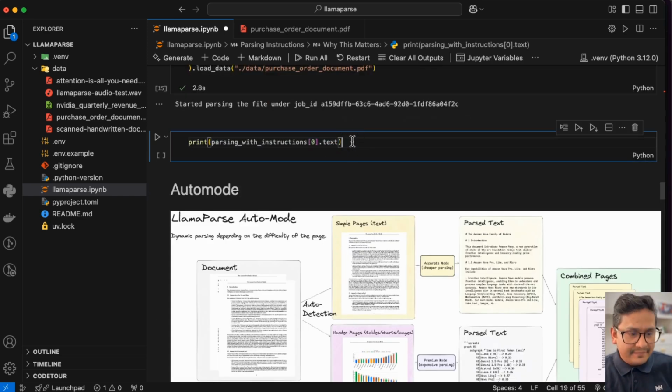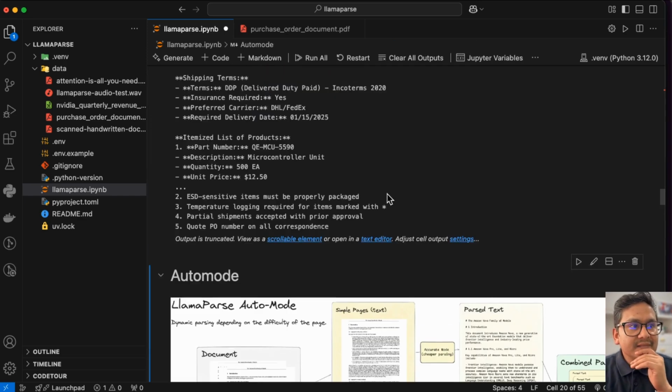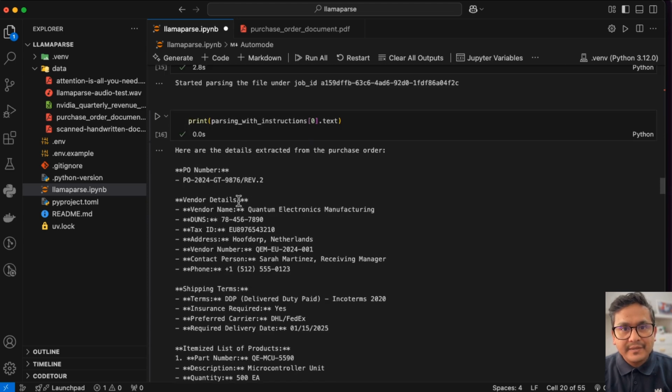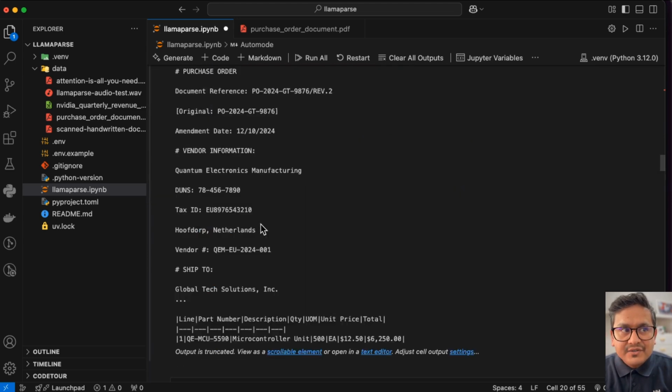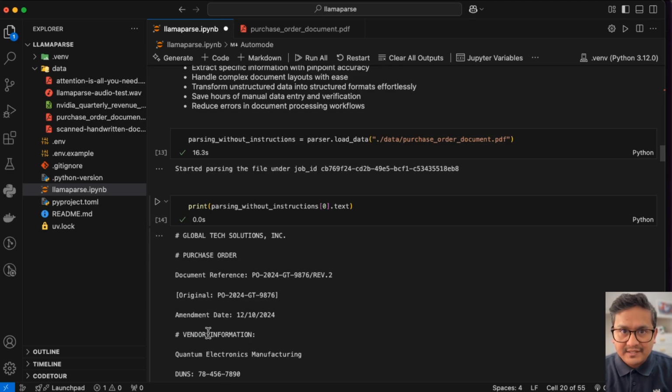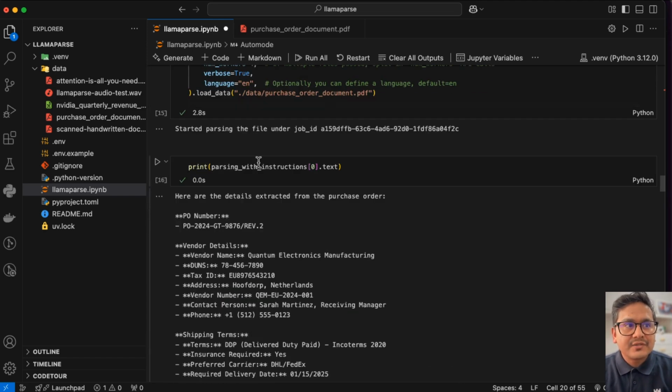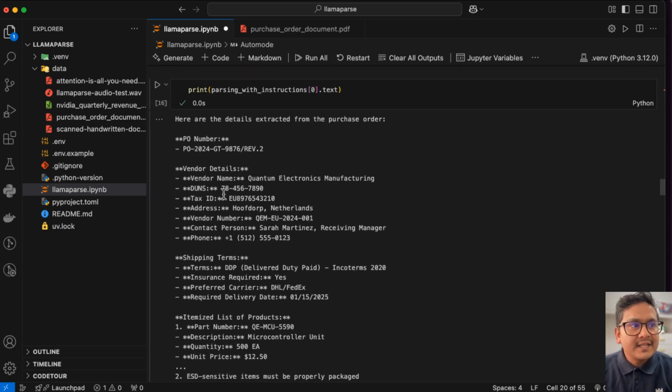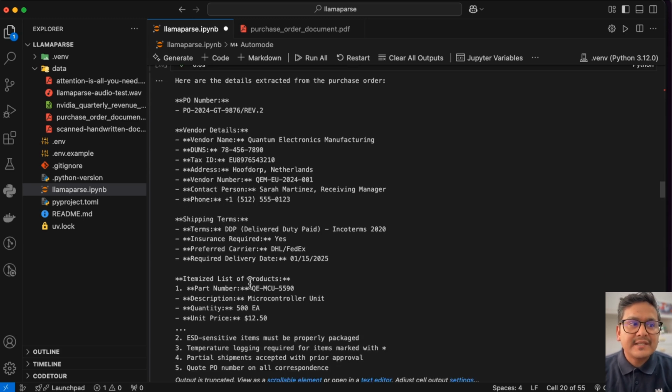And now if I parse it, you can see here, before without the parsing instructions, this is the normal things. Now with the parsing instructions and exactly what I wanted, it just went through that and said, okay, this is the PO number, this is the vendor details, this is the shipping terms, this is the itemized list of the product. It's easier to extract the information from the PDF and save it somewhere, so you can just do the analysis on top of it or ask questions on top of the LLM.